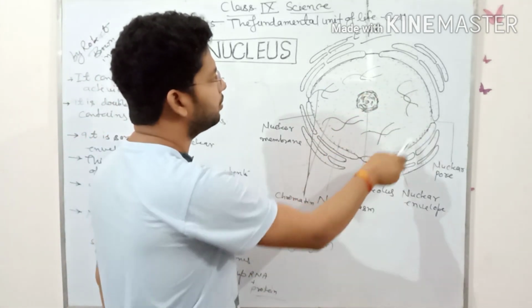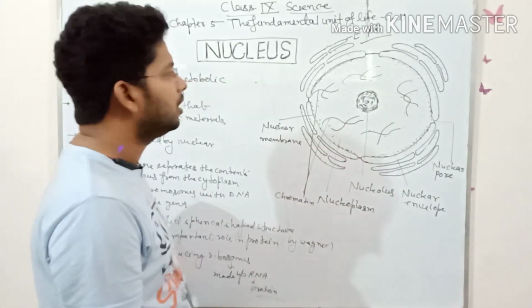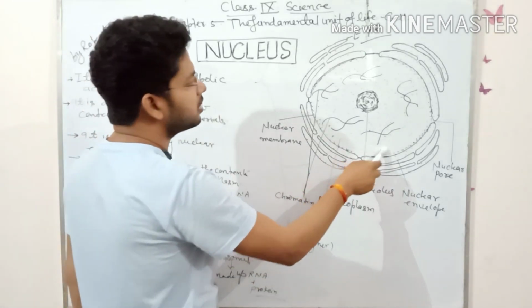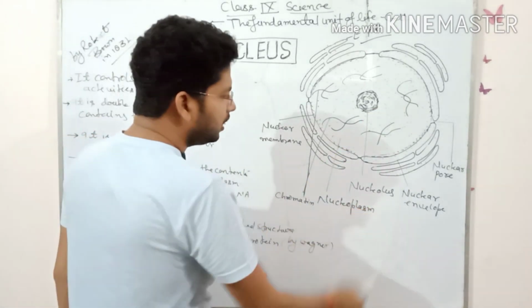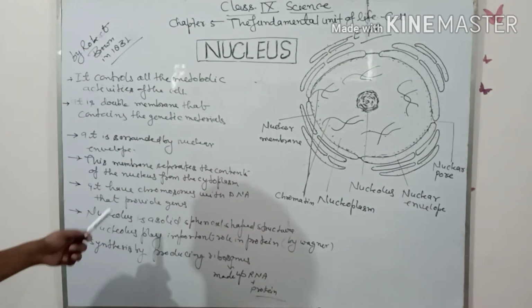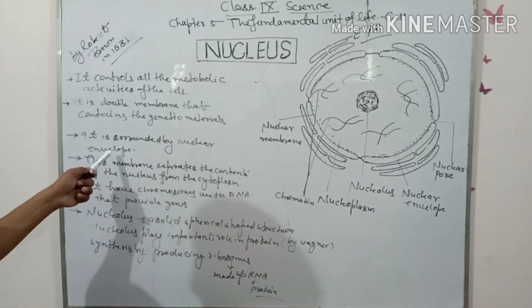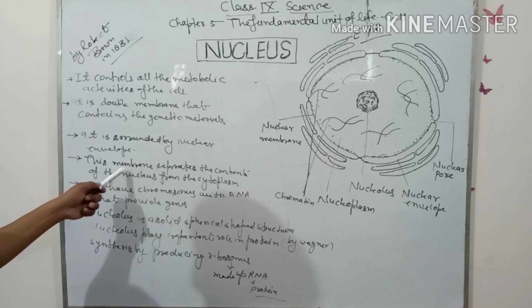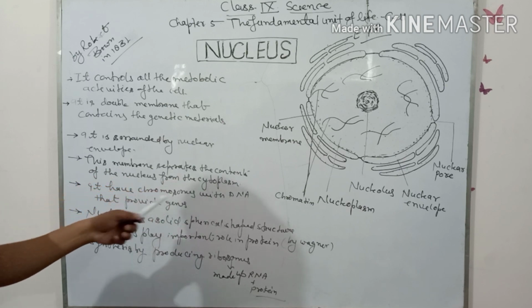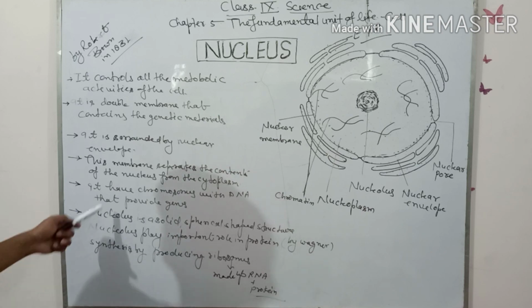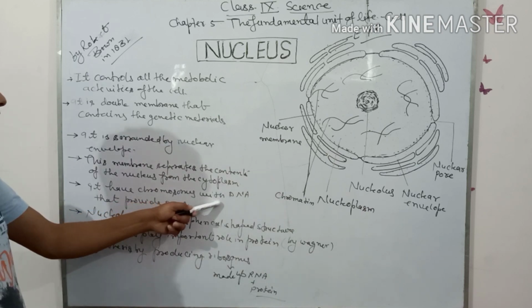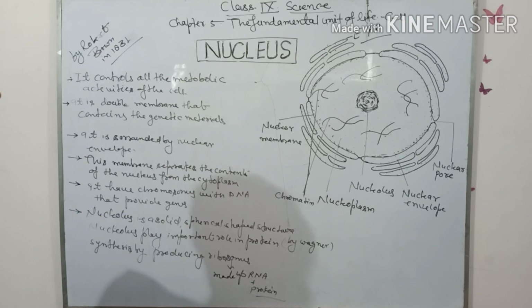The nucleus contains chromatin material and nucleoplasm. Nucleoplasm is a fluid-like substance and supports the processes of the chromatin material. The nuclear envelope membrane separates the content of the nucleus from the cytoplasm. It has chromosomes with DNA that provide genes.